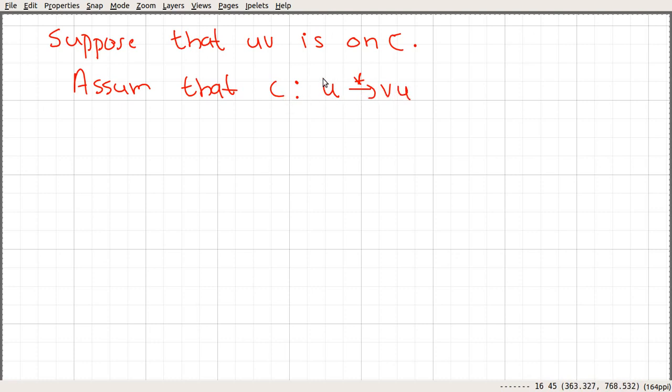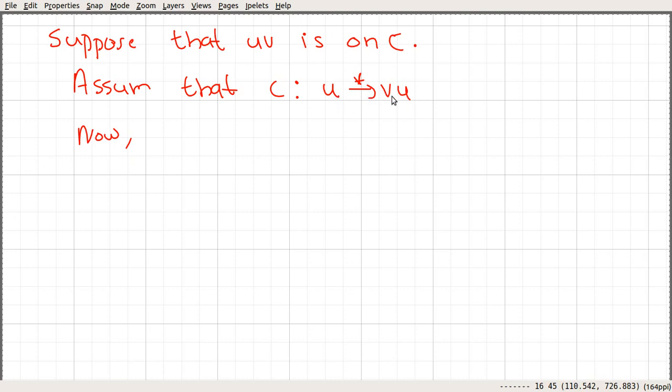Assume that C is this cycle, starts at U and comes back to U through this edge UV, and in between it uses each and every vertex in the graph. Now we can see that if we delete this last edge, we will get a path in the graph.